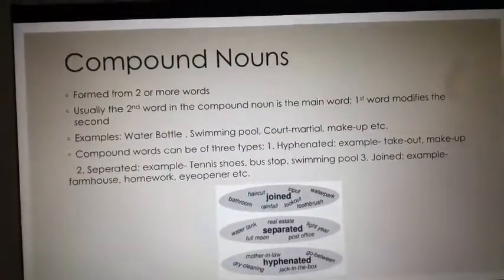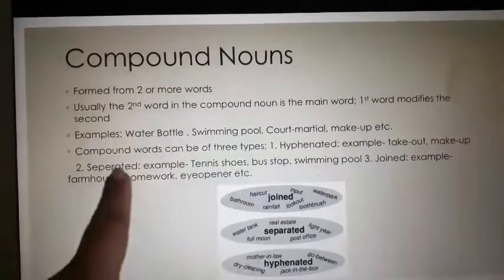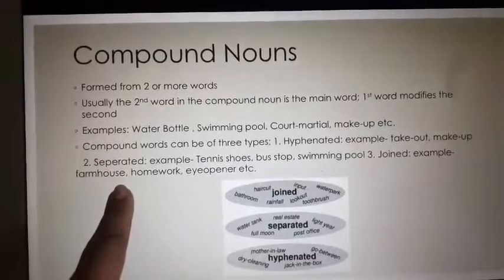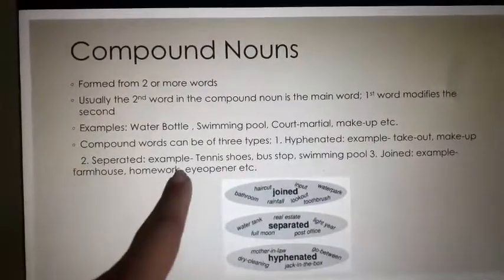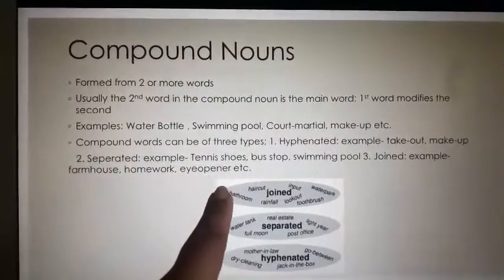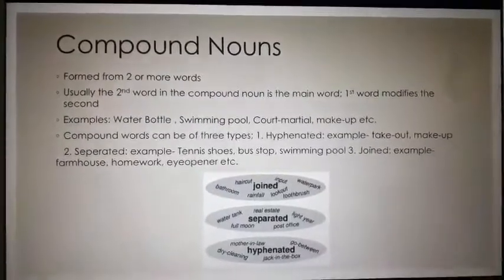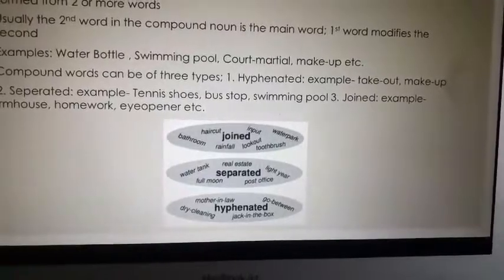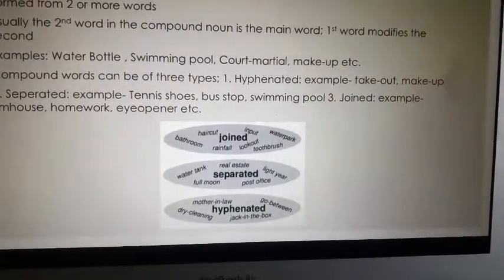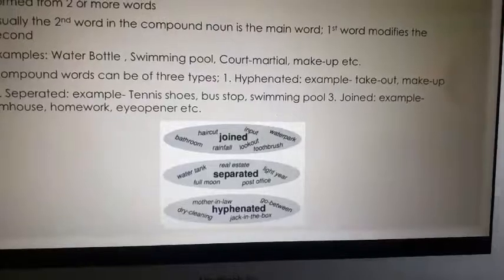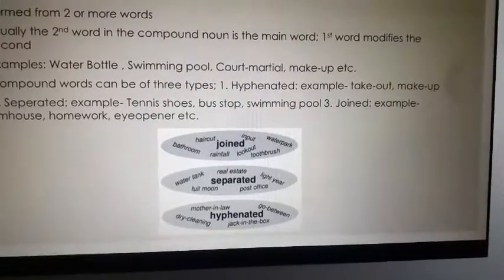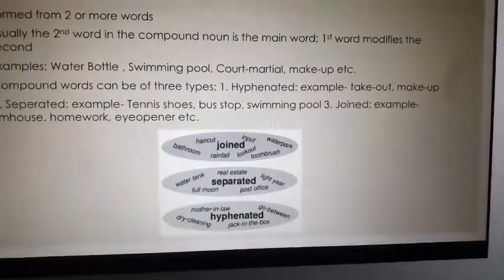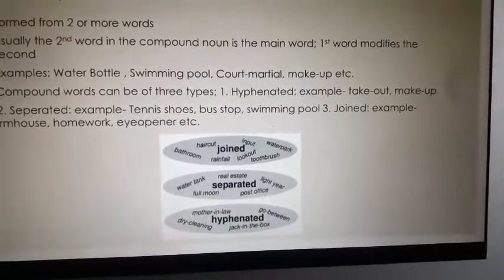So joined compound nouns are nouns which are joined together. The two words are joined together to form the compound noun. Farmhouse, homework, eye opener. These are all compound nouns which are joined together. So these are some examples of joined, separated and hyphenated. Joined are haircut, bathroom, rainfall, lookout, toothbrush, input, waterpark. These are all joined compound nouns.